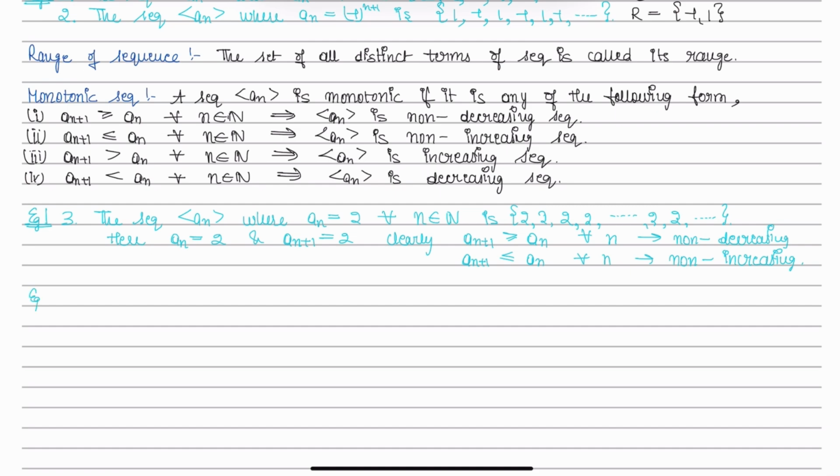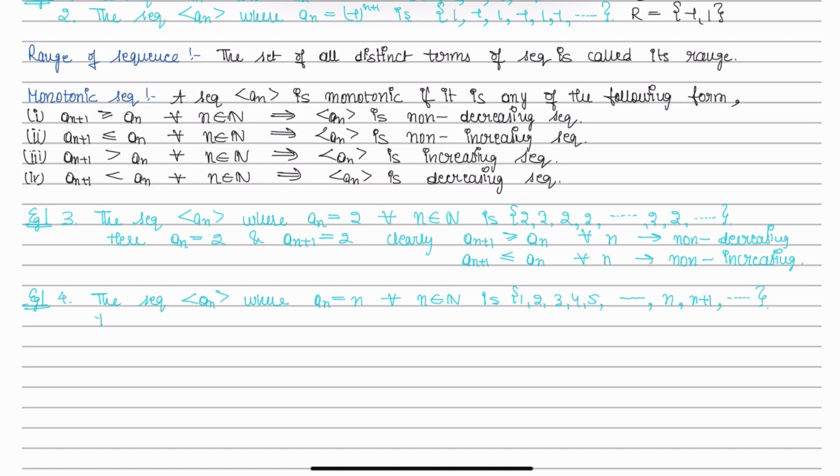Another example, example 4, the sequence an, where an is equal to n for all n belonging to the naturals: 1, 2, 3, 4, 5 and so on to n, n plus 1, and it goes on.